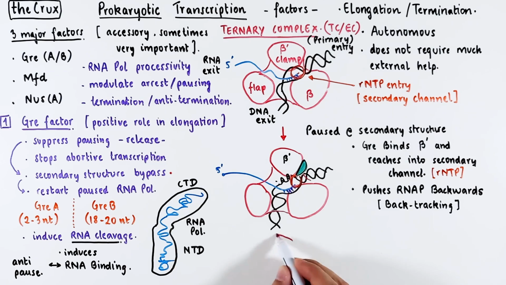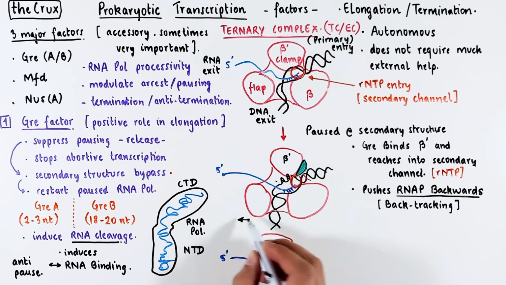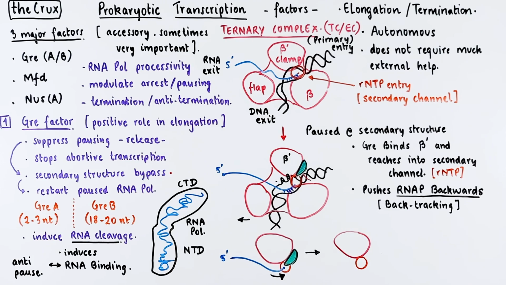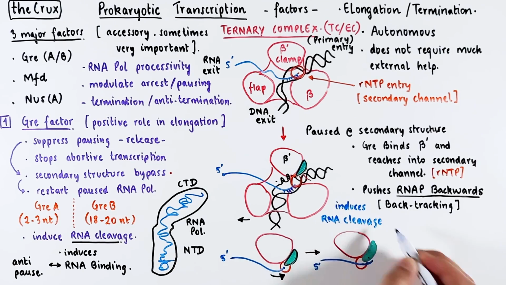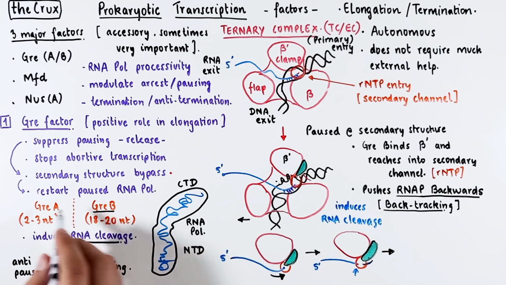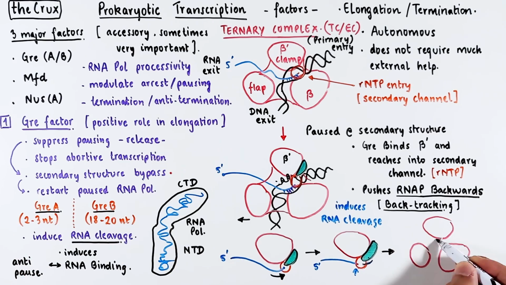To make things more clear, let's focus on the top half of the structure. As the RNA polymerase is pushed back, the mRNA is pushed forward, because the mRNA is bonded to the DNA at the transcription bubble. So as the mRNA comes forward, the RNA moves into the secondary channel, where it eventually finds the Gre factor. The Gre factor then tells the RNA polymerase to cleave this RNA. Keep in mind, the length of backtracking and RNA cleavage depends on the Gre factor involved in this process. The tiny bit of RNA is then released, and the RNA polymerase can restart the elongation, hopefully without pausing.